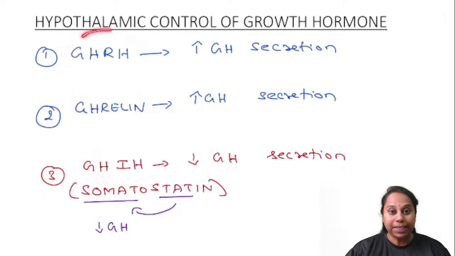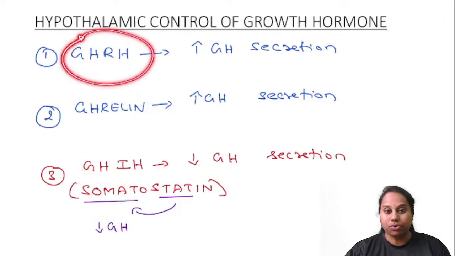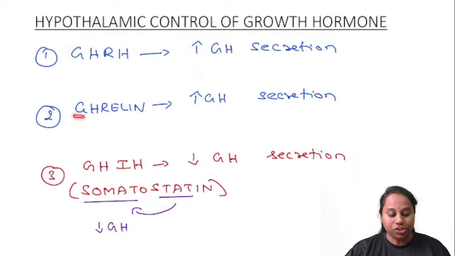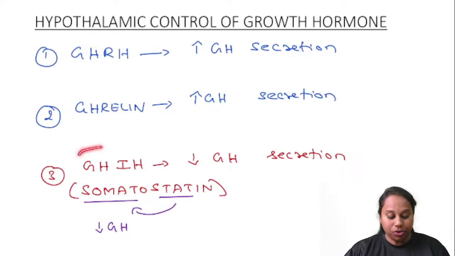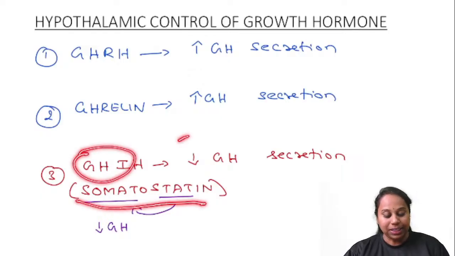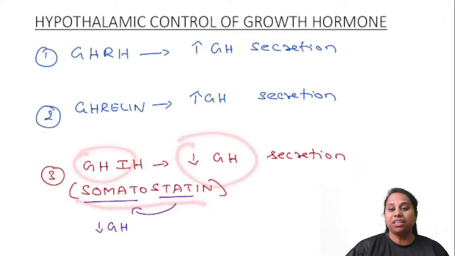Growth hormone releasing hormone increases growth hormone secretion, whereas ghrelin, also growth hormone releasing, also increases growth hormone secretion. Whereas growth hormone inhibitory hormone, which is otherwise called somatostatin, decreases growth hormone secretion. As the name itself indicates,